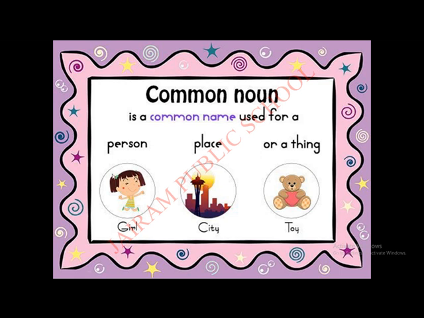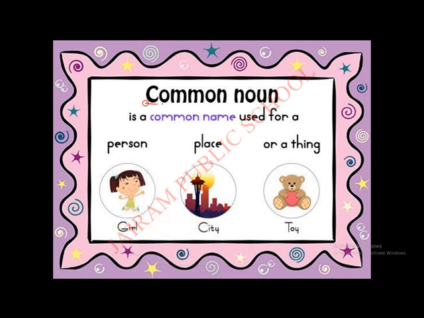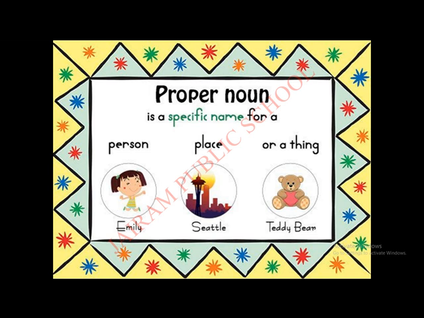See the heading. Common noun. Girl, city, toy. For the person they have mentioned girl, for the place they have mentioned city, for the thing they have mentioned just a toy. But see, this is the proper noun.